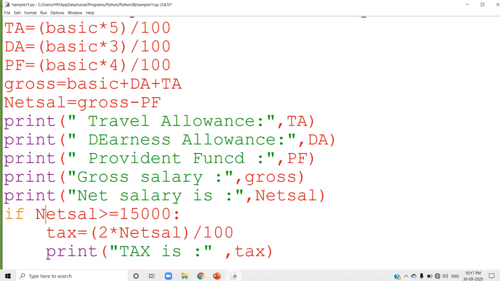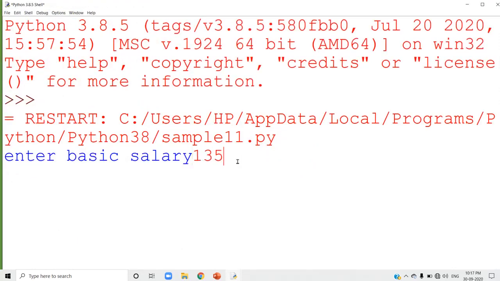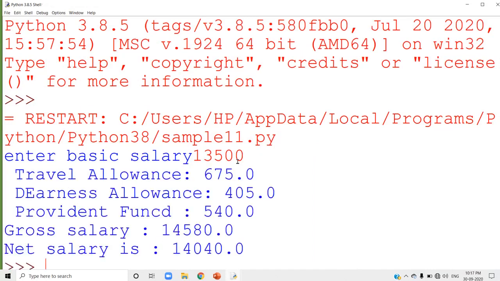Now let's run the program one more time and see the output. I'm going to give the input as 13,500. It calculated travel, dearness, provident, gross and net salary, and it didn't display the tax. Why? Can you say why it is not displaying the tax? My condition is that net salary should be greater than 15,000. Here the net salary is only 14,000, so it is not greater than 15,000. That is why the tax part is not displaying.